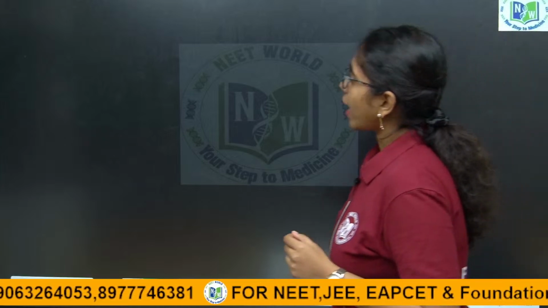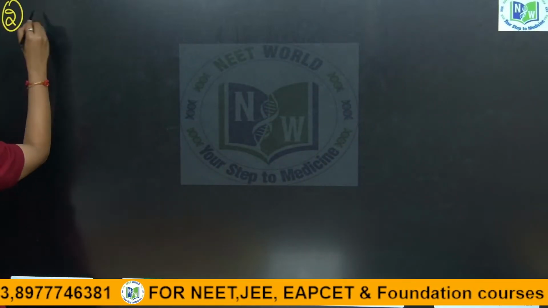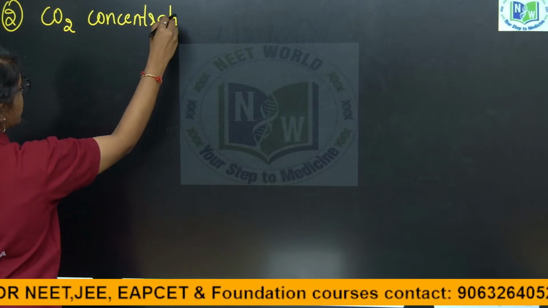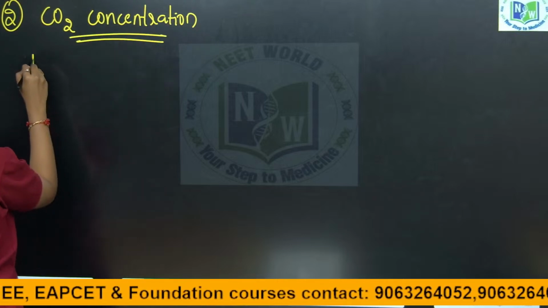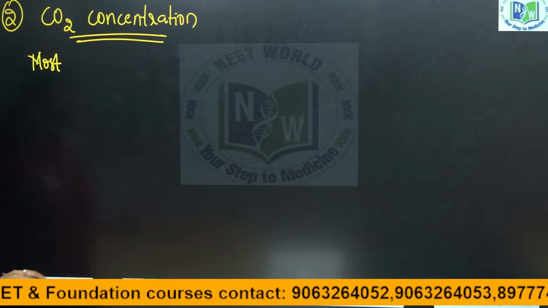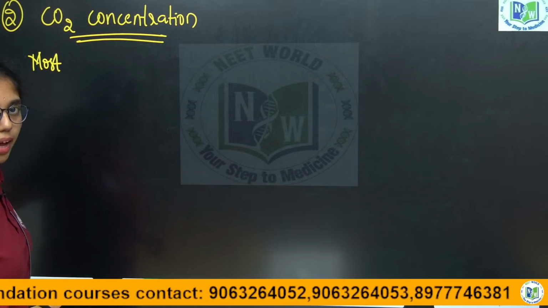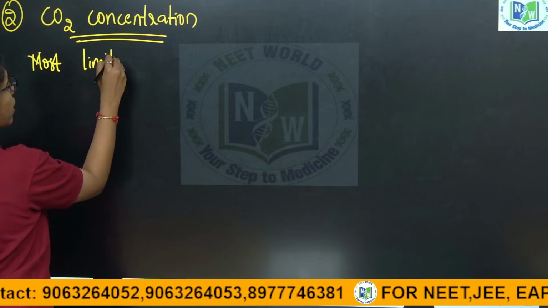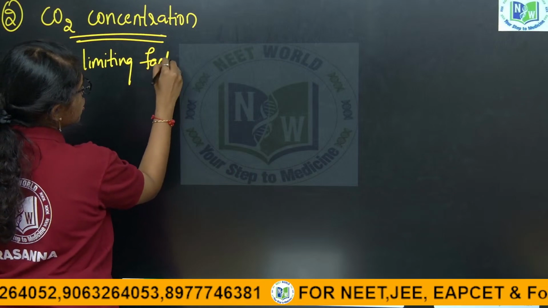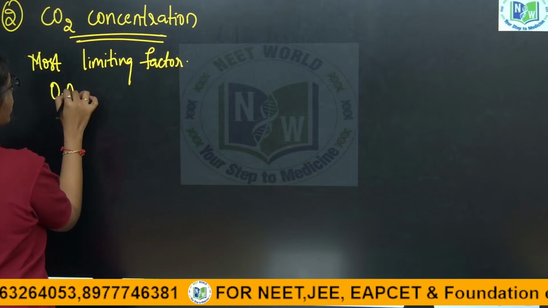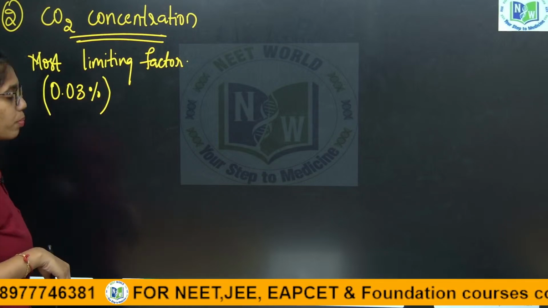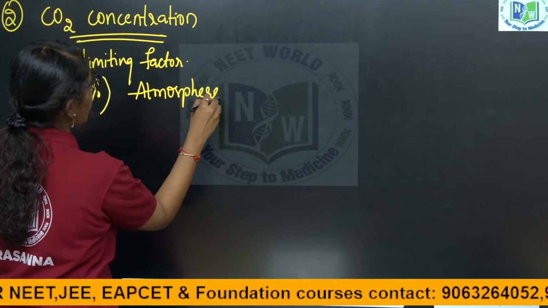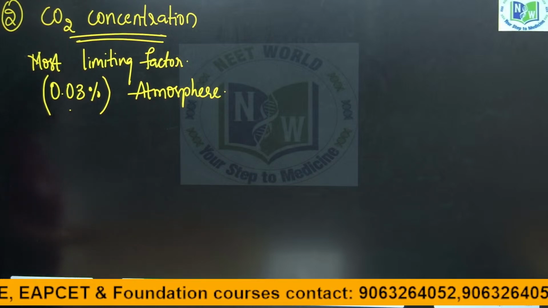Second factor is carbon dioxide concentration. Carbon dioxide concentration is the most limiting factor. According to Blackman, the factor which is closest to the minimal value will show the effect, right? Carbon dioxide is the most limiting factor for photosynthesis. It is because only 0.03% of carbon dioxide is present in the atmosphere.